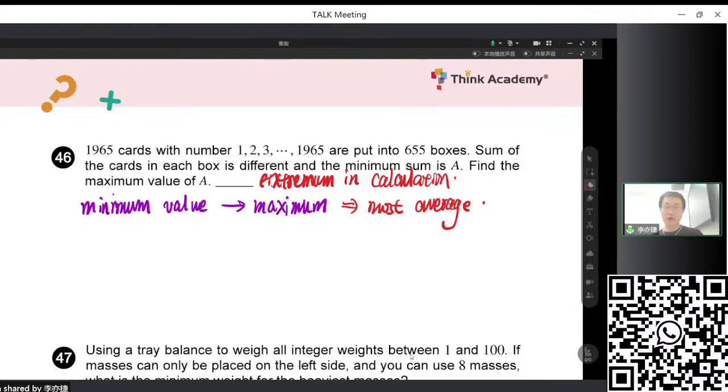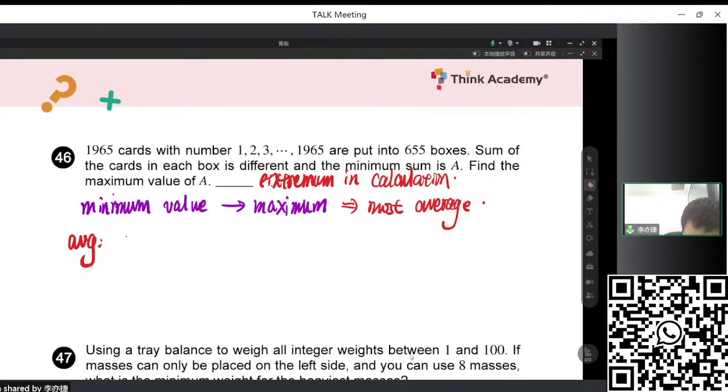So how to make it the most average way? Because they're different, we make them into consecutive numbers, then we'll be okay. First of all, let's calculate the average, which is the sum of all divided by 655.